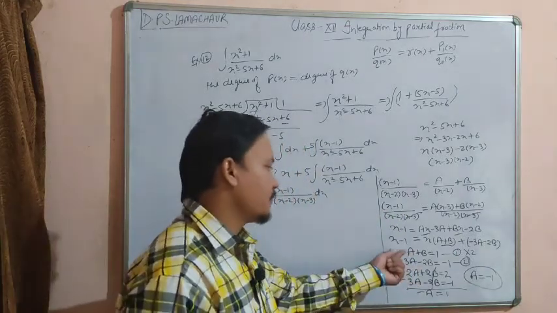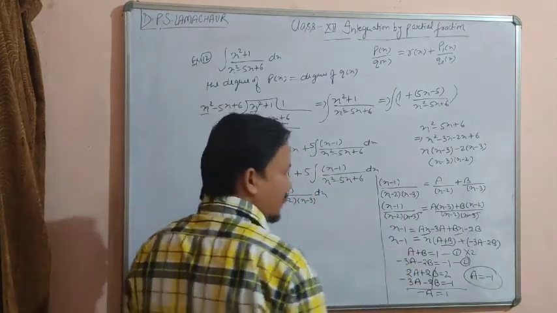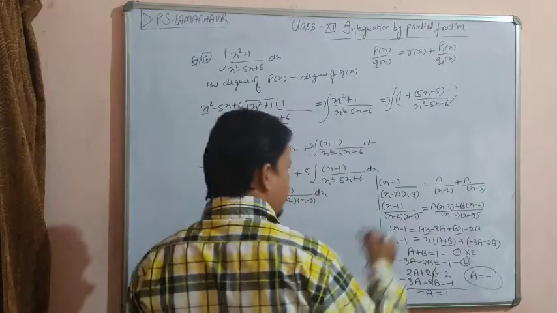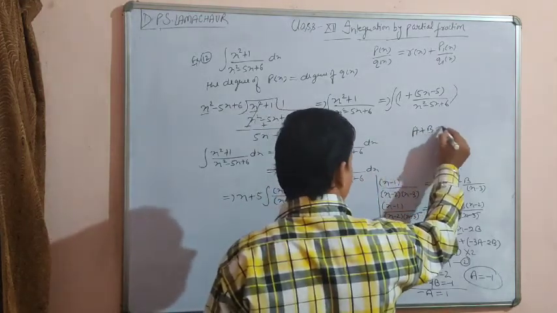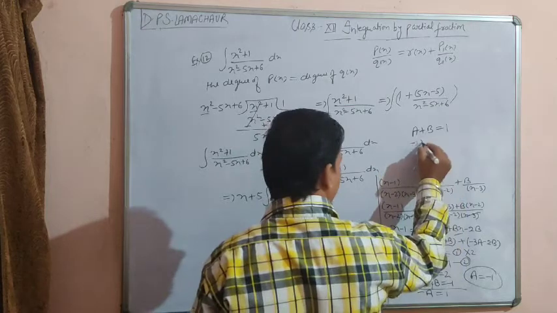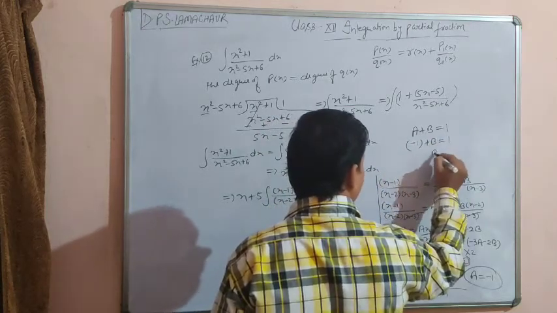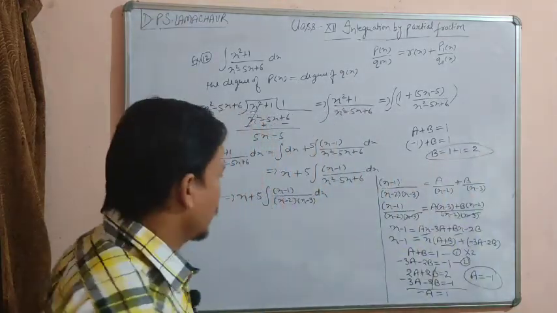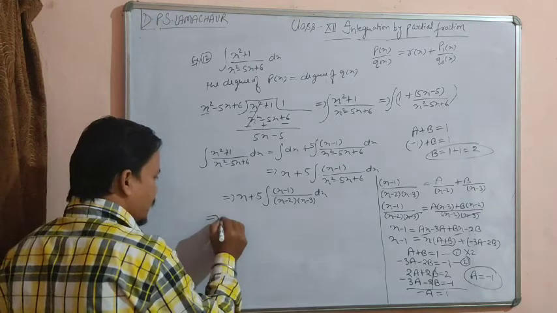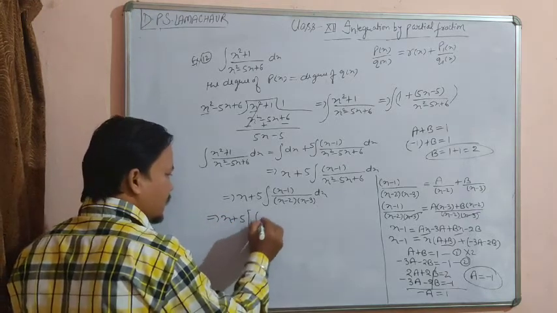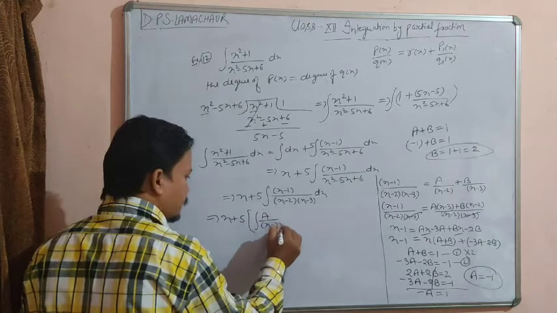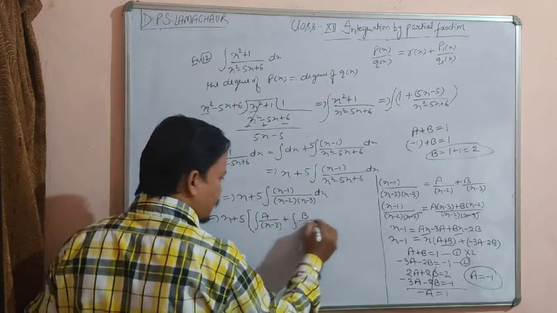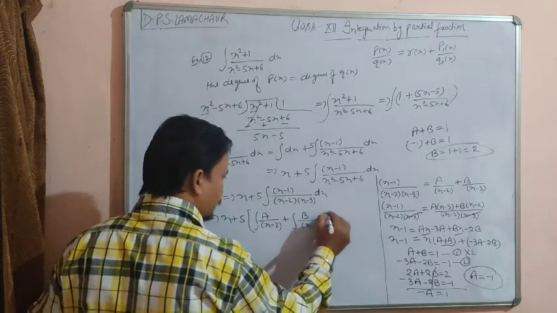Now on substituting the value of A here, A plus B is equal to 1. What was there with me? A plus B is equal to 1, the value of A is minus 1, so minus 1 plus B equals 1, so the value of B is equal to 1 plus 1, that is 2. The value of B will be 2. Now substitute the values here, so what we get: x plus 5 times integration of A upon x minus 2 plus B upon x minus 3, dx.